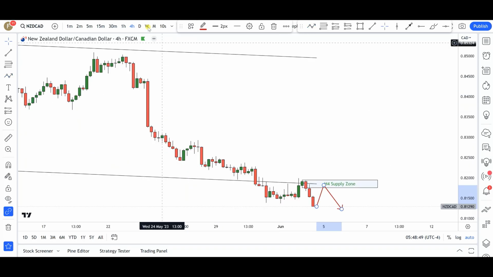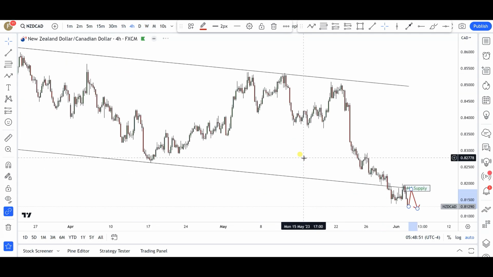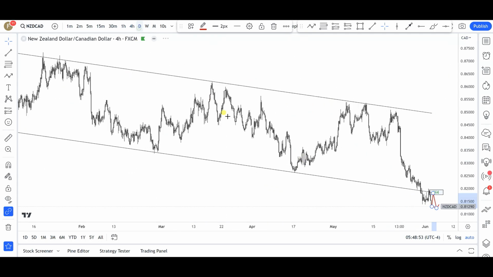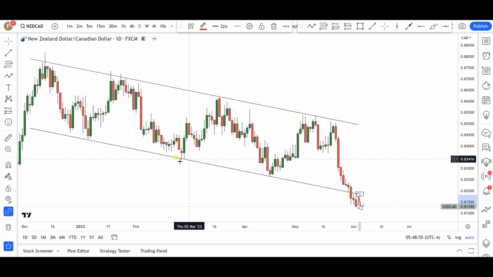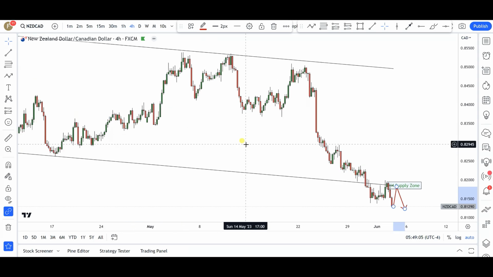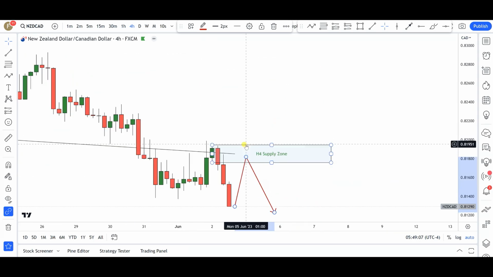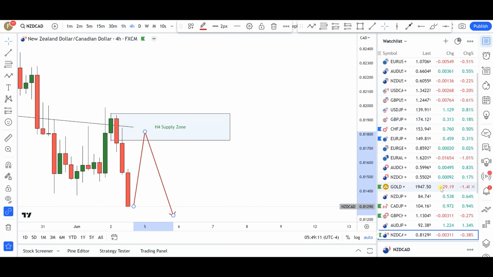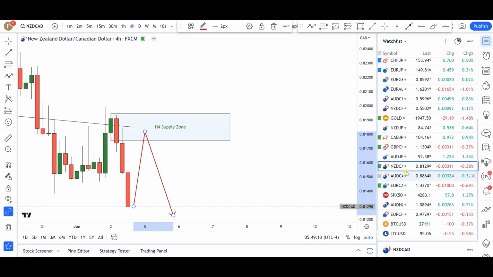Okay, this one is really looking nice, because if I zoom out, let me go into daily time frame, I think you see that we have enough room. This is enough real estate to the downside for these markets to really run. So this is going to be a setup I'm going to like to take as we go into next week. In my own opinion, it is worth the risk. All right, so that's it for New Zealand dollar, Canadian dollar.